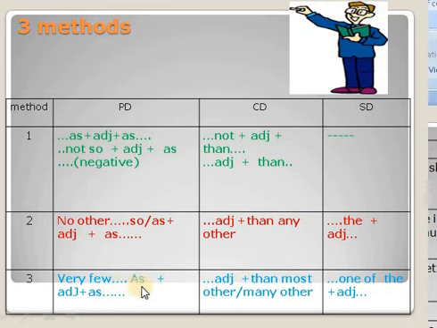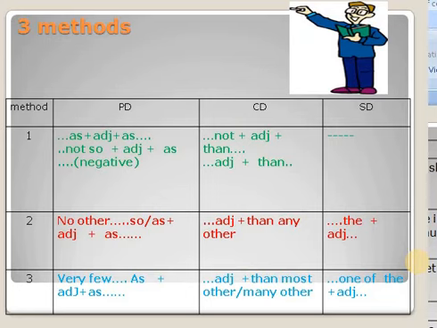Very few, as plus adjective plus as. In comparative degree, the structure is adjective plus than most other or many other. In superlative degree, one of the plus adjective. So let me give an example for this also. Very few kings were as great as Ashoka.